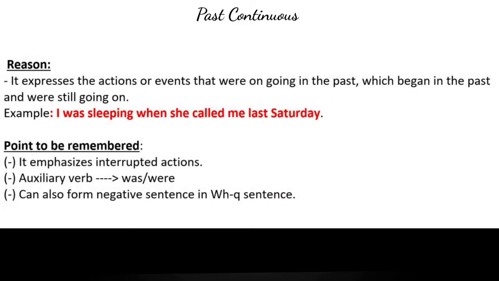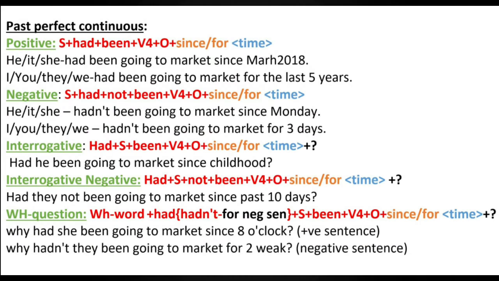The reason and condition for the past continuous is it expresses the action or event that was ongoing in the past, which began in the past and was still going on. Example: I was watching television when she called me last Sunday. It emphasizes interrupted actions.